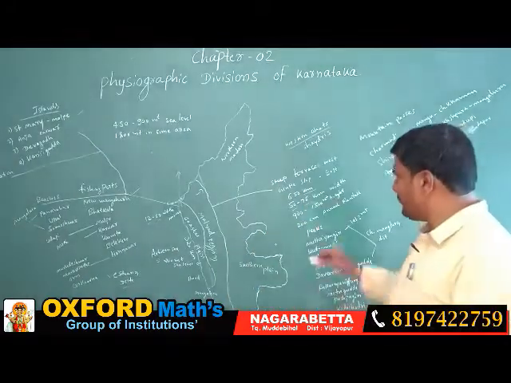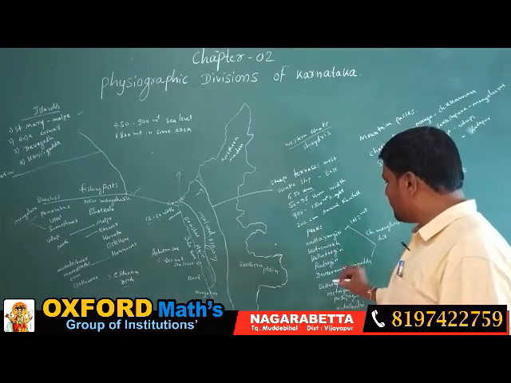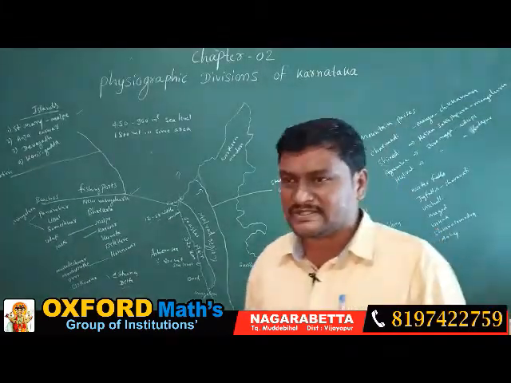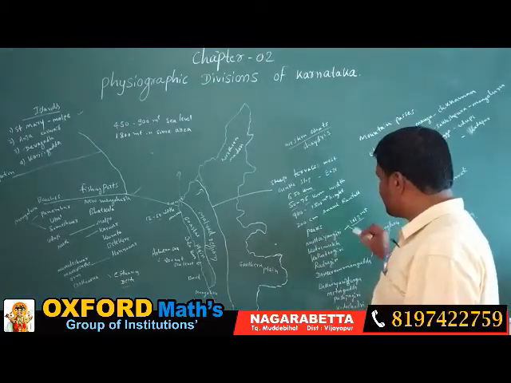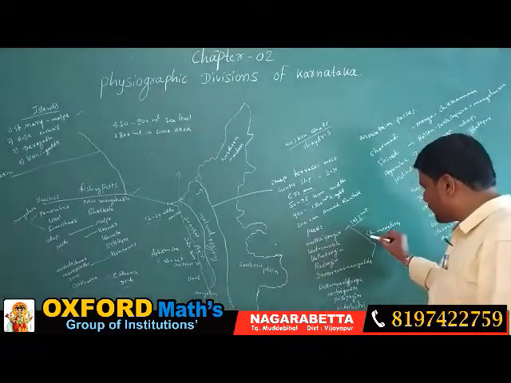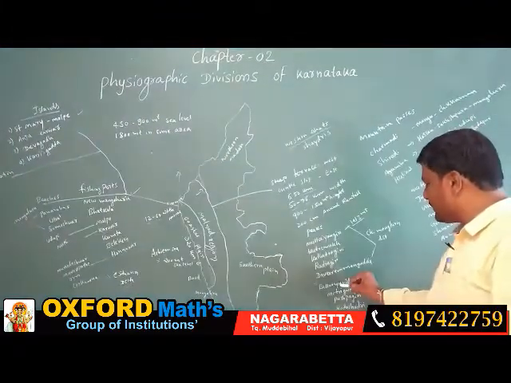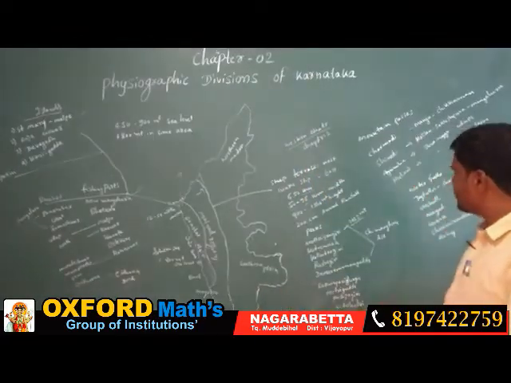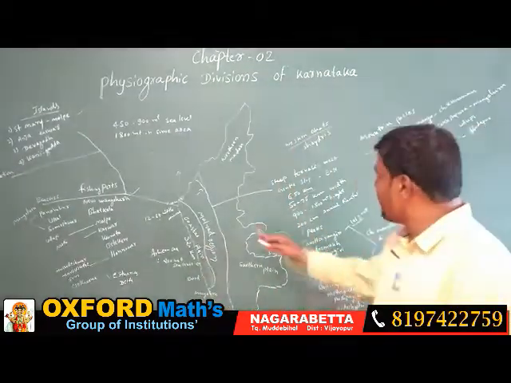So which are the important peaks found in the Malnad region? One is Mullayanagiri, Kudremukha, Kalahadagiri, Rudragiri, Devarayapannagudda. These are all in the Chikmagalur district. The highest peak in Karnataka is Mullayanagiri. Its height from the sea level is 1913 meters. And not only that, some other ranges we can see are Ballarayana, Mekri Gudda, Pushpagiri, and another one is Kodachadri. These are the very important peaks which we can see in the Malnad region.